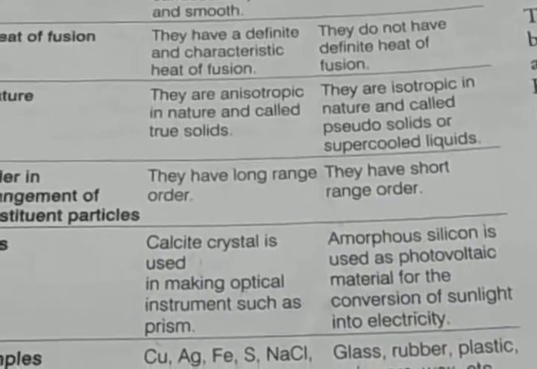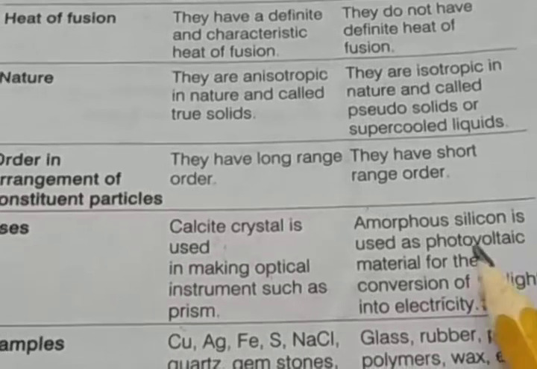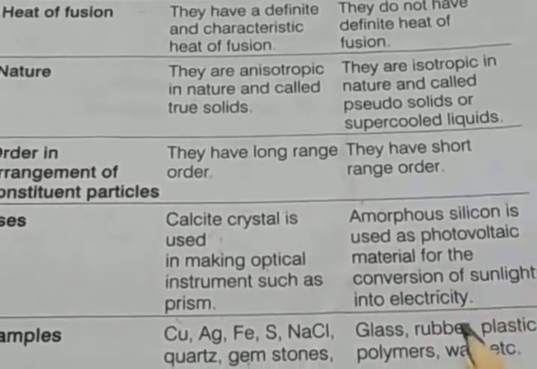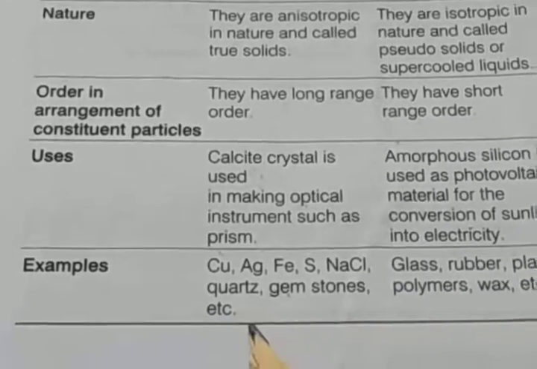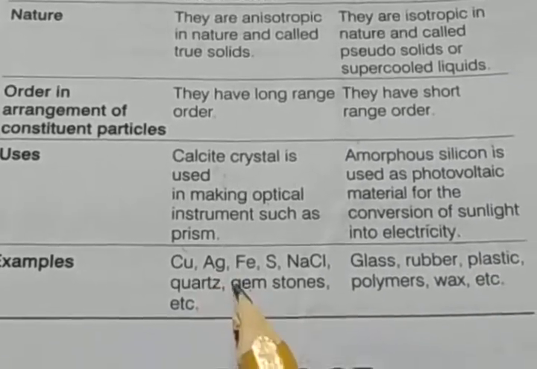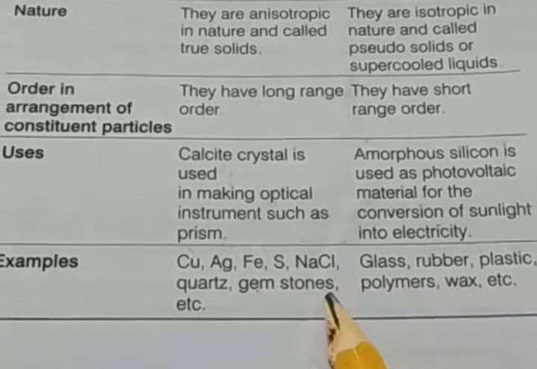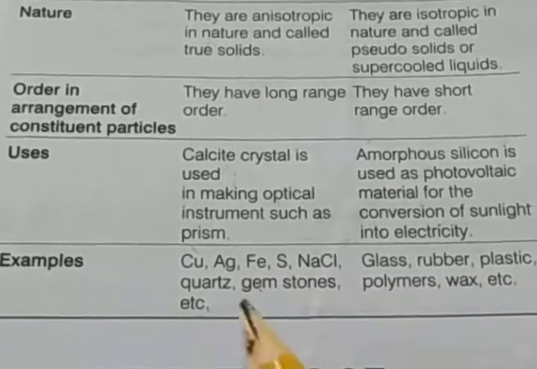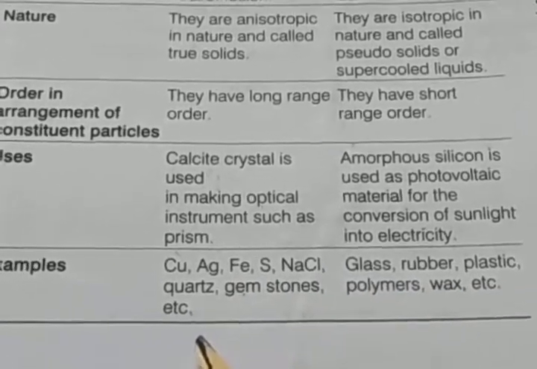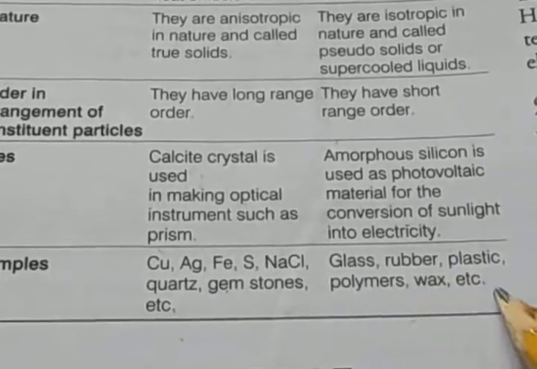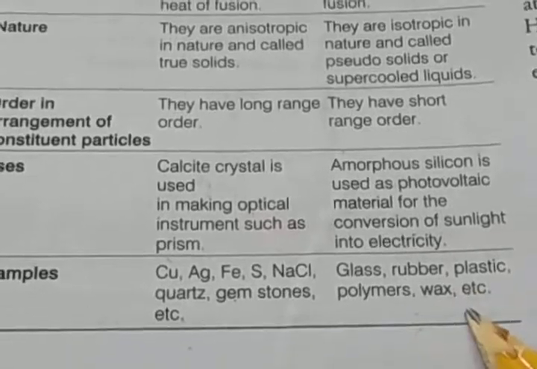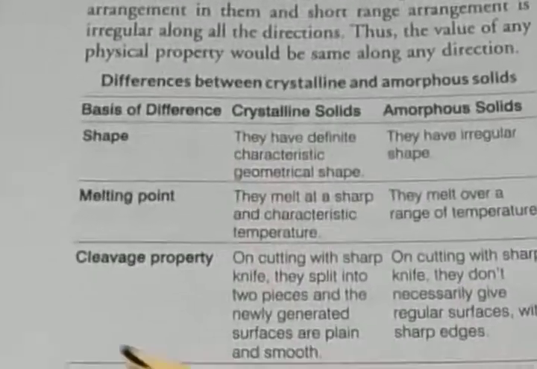Examples of crystalline solids: copper, silver, iron, sulfur, NaCl, quartz, gemstones, etc. And amorphous solid examples: glass, rubber, plastic, polymers, wax, etc. So these are the main differences. First is shape.